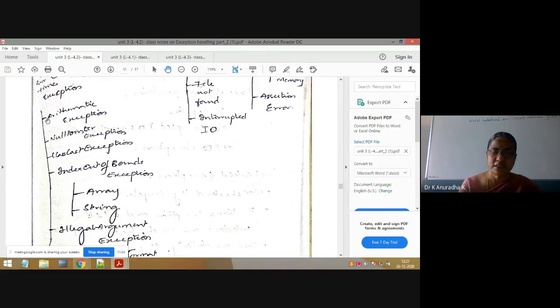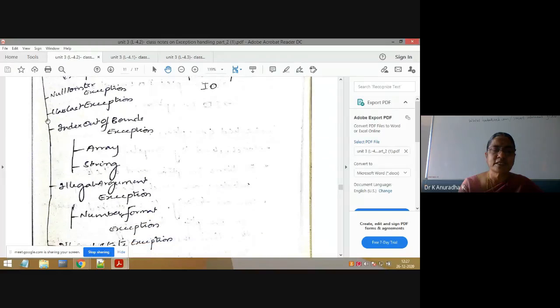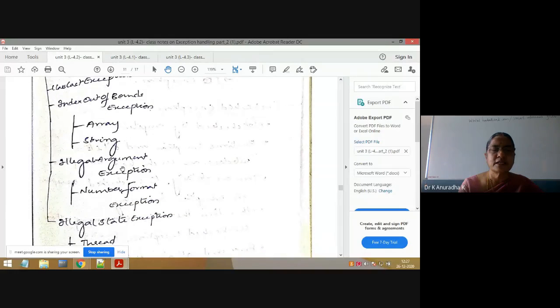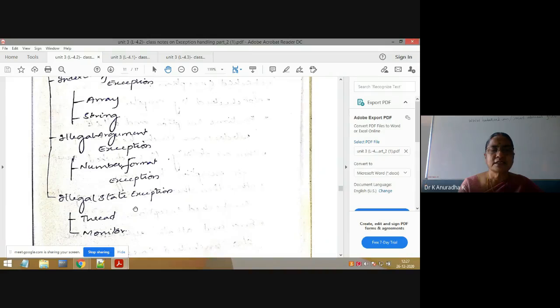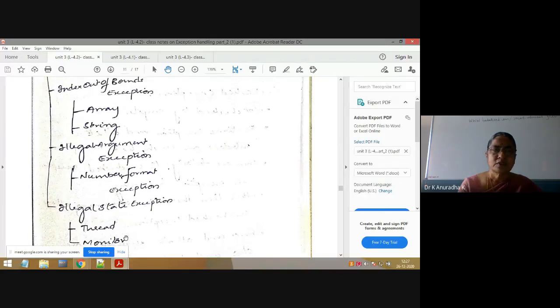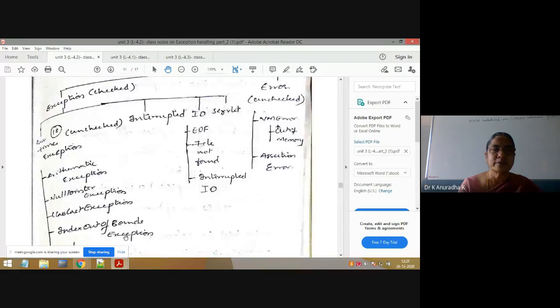So this is the hierarchy. Next, IllegalArgumentException. Again, under IllegalArgumentException, the subclass is NumberFormatException. Next, IllegalStateException. Like that, under IllegalStateException we have ThreadStateException, all these. This entire hierarchy we have to remember.